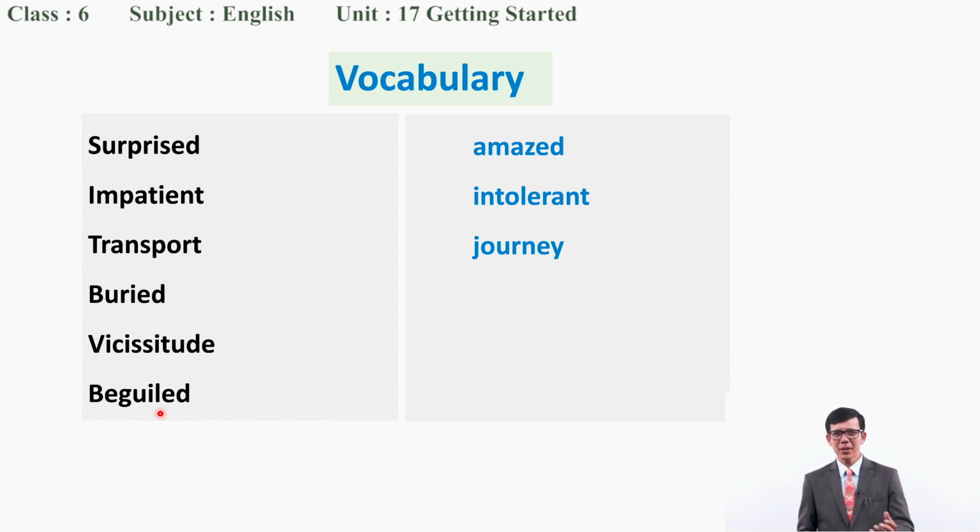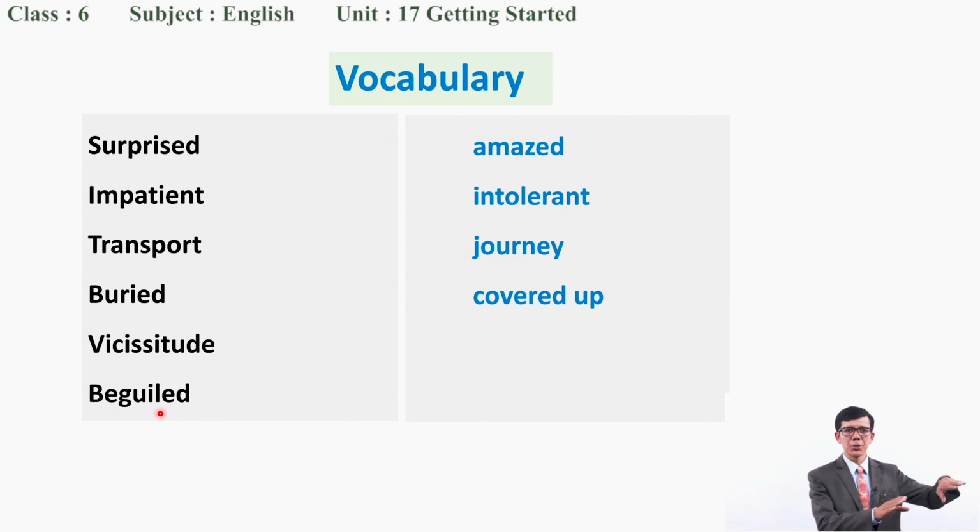And buried means, when somebody dies, there is a kind of funeral according to culture. And this is what? It's covered up. That dead body is covered up somewhere in a particular place. That is called a grave. That is what? Buried. It's covered up.